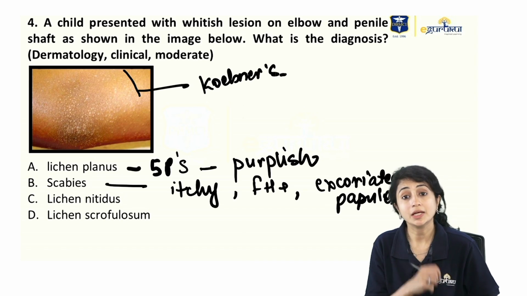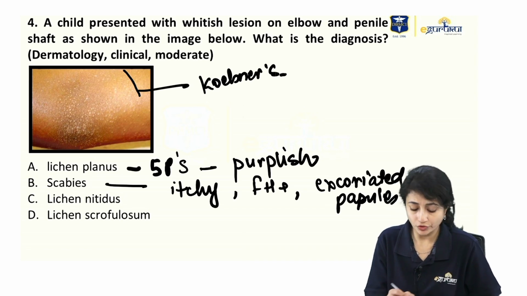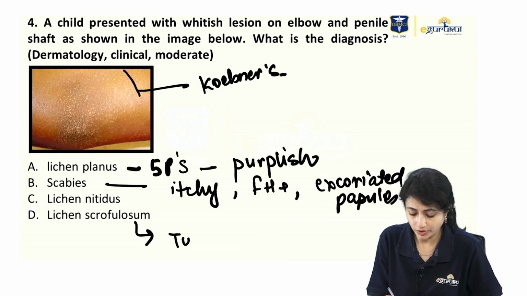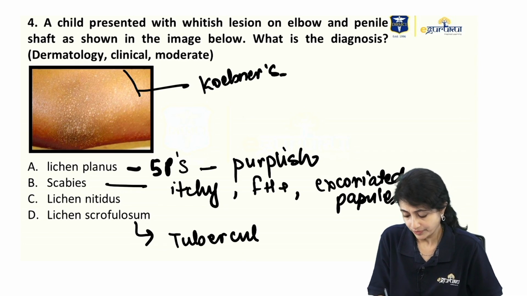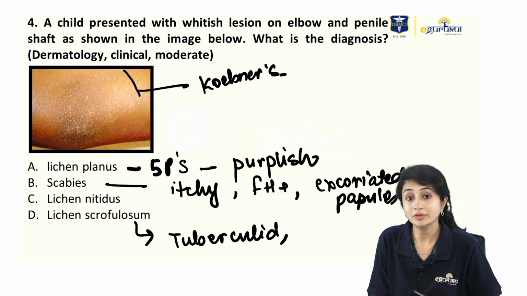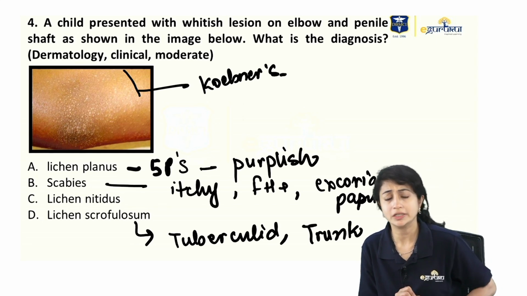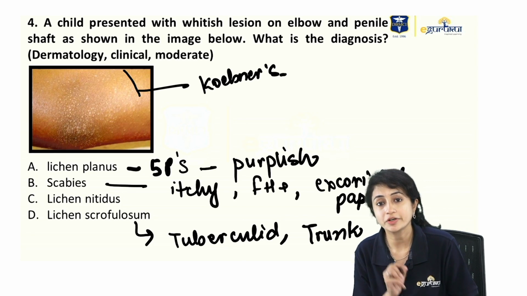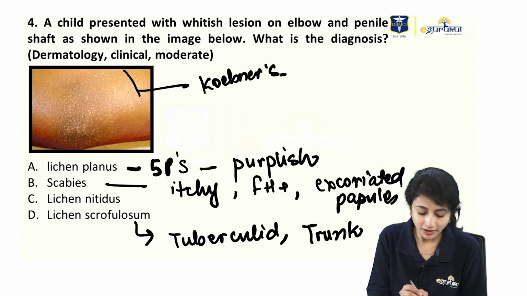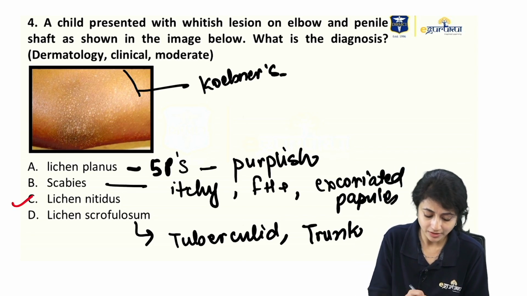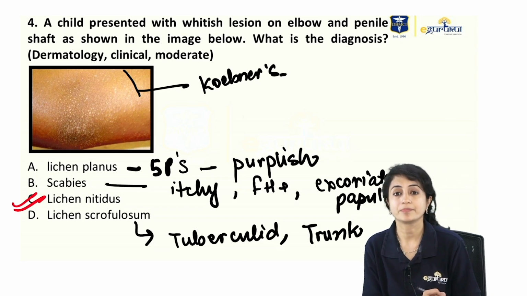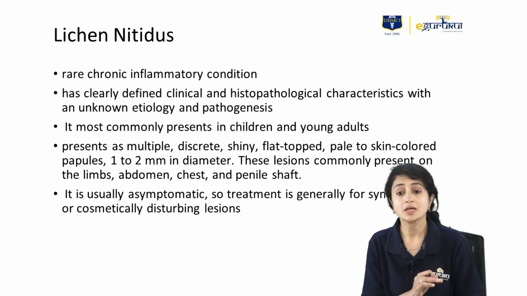Okay. Lichen scrofulosorum. Lichen scrofulosorum is a type of tuberculid, and it is present on trunk. It can present with small micropapular lesions, but this is present on trunk. So now what we are left with? Lichen nitidus, and that is the answer. That is the answer. What is lichen nitidus?